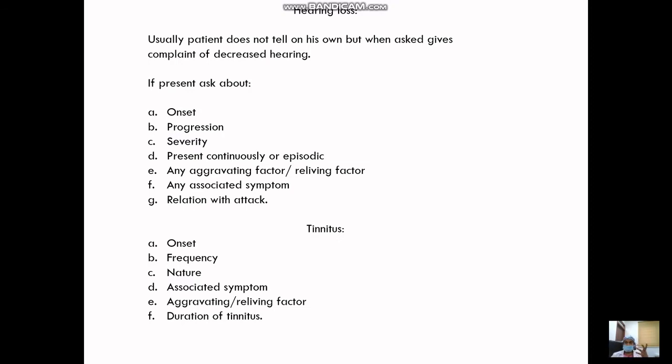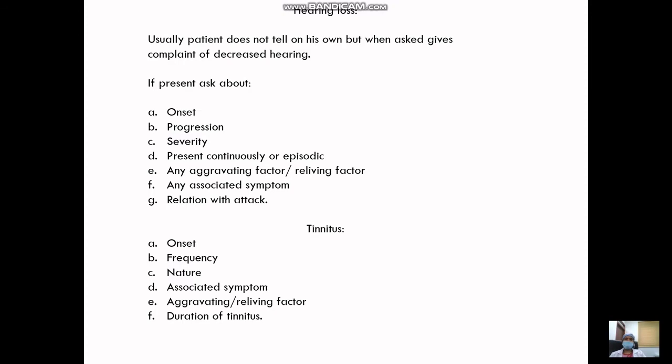Then when they are having vertigo, at that time they will say that I have such an intense noise in my ear that I cannot hear anything. So it decreases to a greater extent during the attack. So that kind of history would help us incline more towards Meniere's disease.